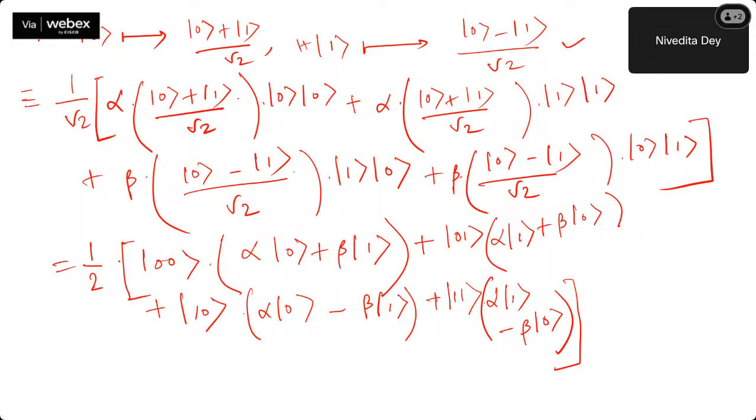I'm just rewriting it. And here you have to rewrite, otherwise in some cases you will not be able to visualize how to measure it. So for that only I'm writing it in this way. Now whenever Alice makes a measurement, she can get either 0, 0. Just see it over here.